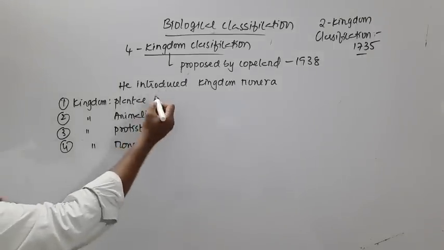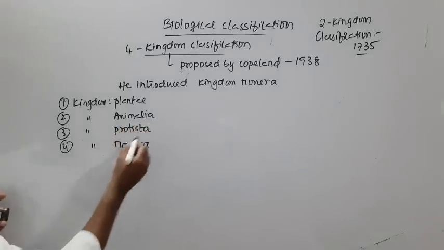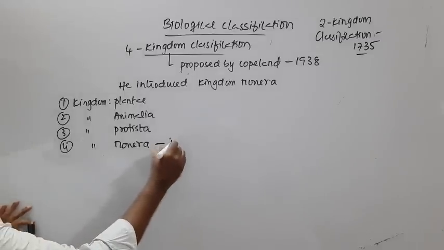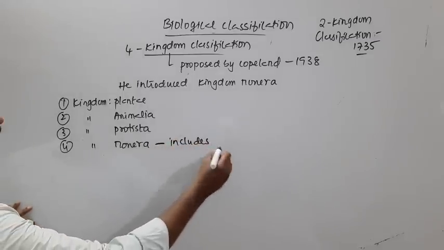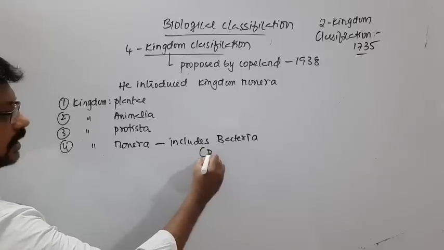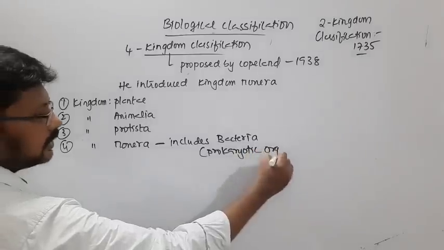Right, so we know already Plantae includes all plants, Animalia includes animals, and the protozoans I have already mentioned. Now this new kingdom, what does it include? It includes bacteria. So these are prokaryotic organisms.